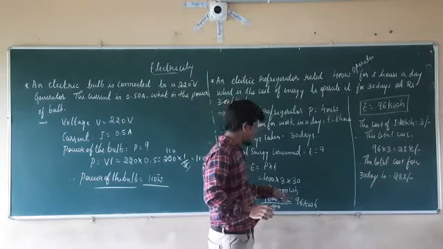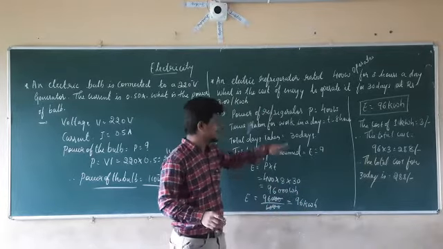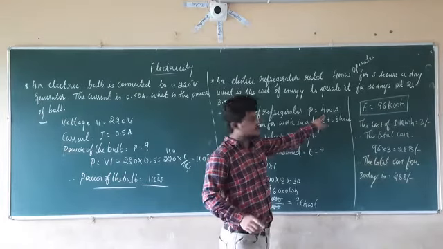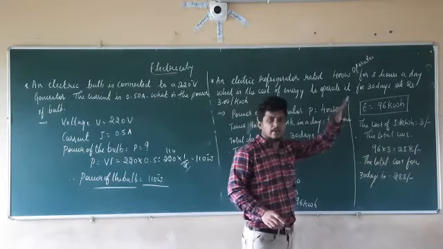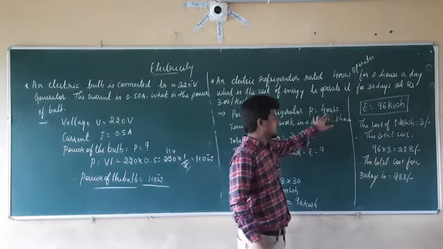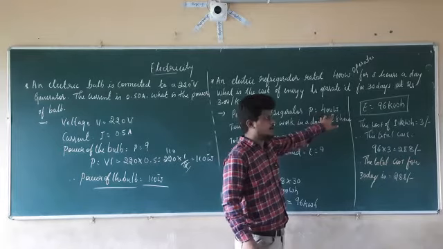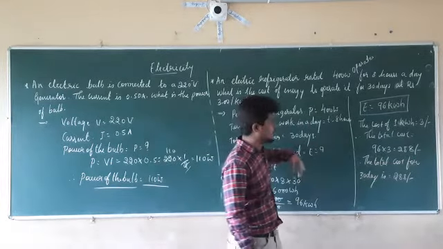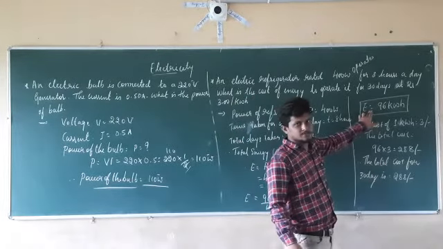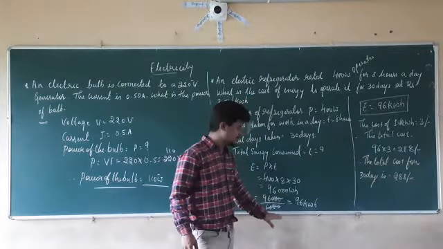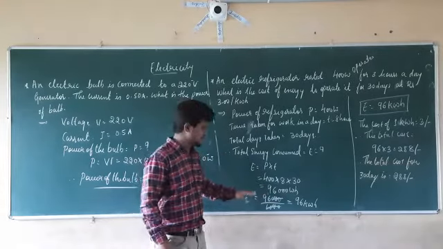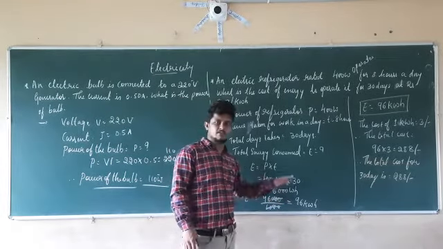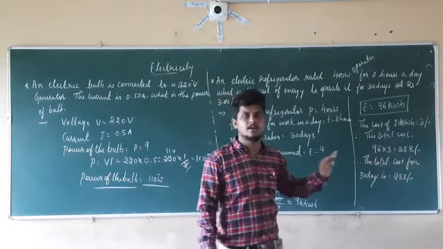See here, if you don't want to convert later, just directly convert here. So power can be written as 400 watt, which can be written as 0.4 kilowatt. Directly you can convert those watts into kilowatt here only, and directly multiply with the time, then you are going to get the total energy consumed. Or you can find out the electrical energy consumed first in the watt hour. Then you have to divide by 1000 so that you get the value as kilowatt hour.